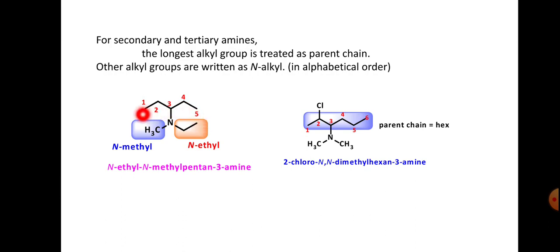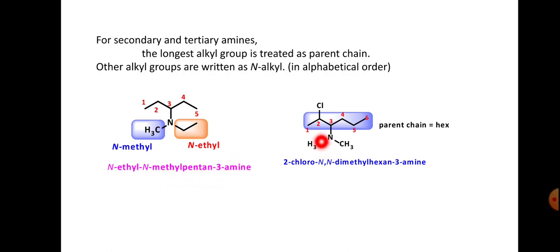The third position is amine and these two are the substituents. So N-ethyl, N-methyl, pentane-3-amine. In English alphabetical order, ethyl comes first and methyl is next. So N-ethyl-N-methylpentan-3-amine.